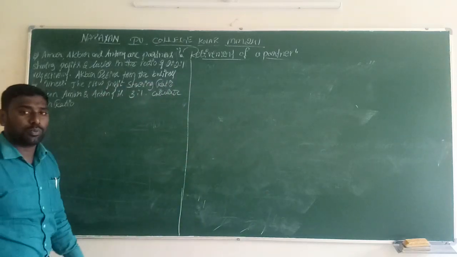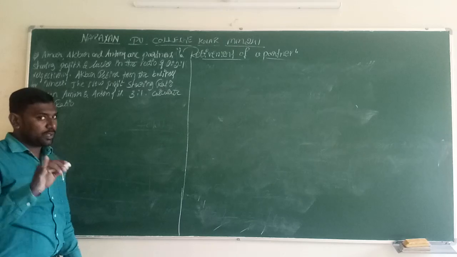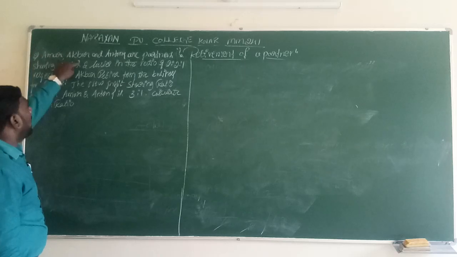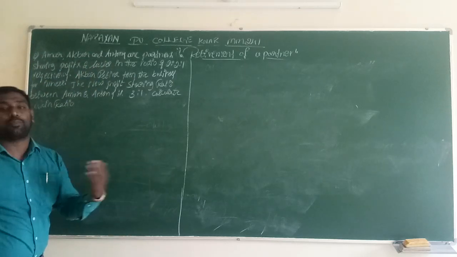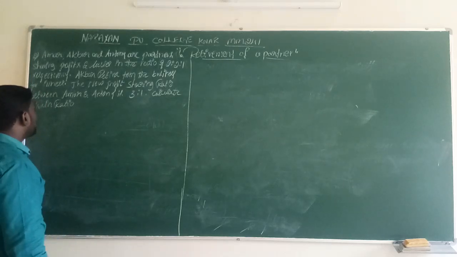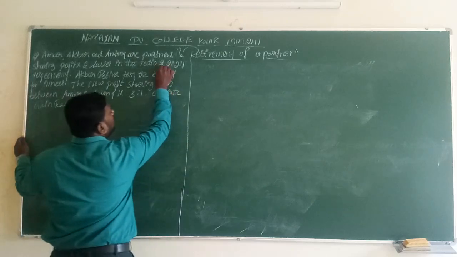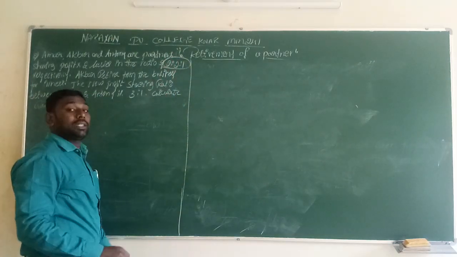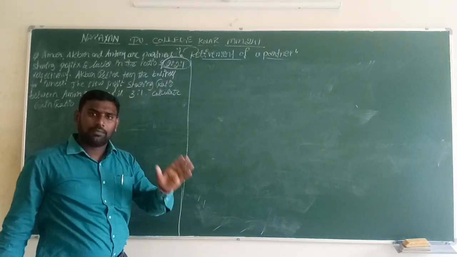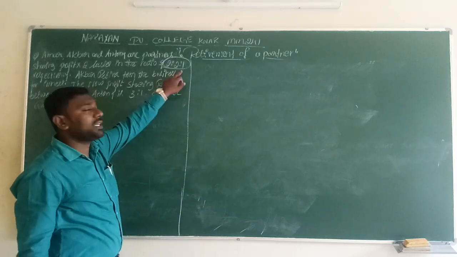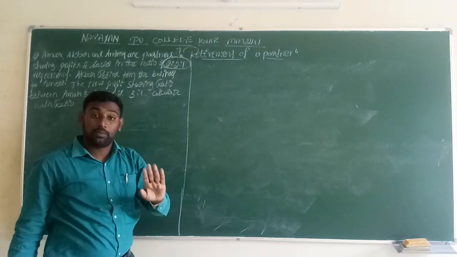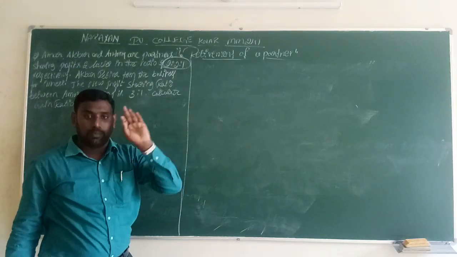So here, we have to look at the question. First, we have to read the question and understand it. Later, we will make the solution. Amar, Akbar, and Anthony are the existing partners. 3 members exist here. They started a partnership firm sharing profit and losses in the ratio of 2:2:1. So the 3 partners decided that any profit, any losses, whatever happens to the business, will be distributed in this proportion. That means 2/5, 2/5, 1/5.